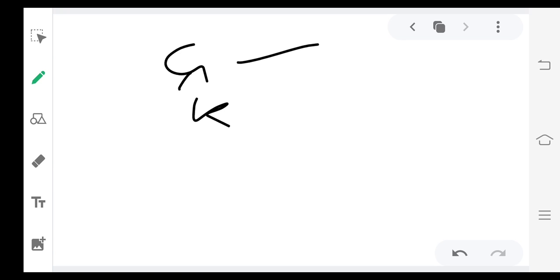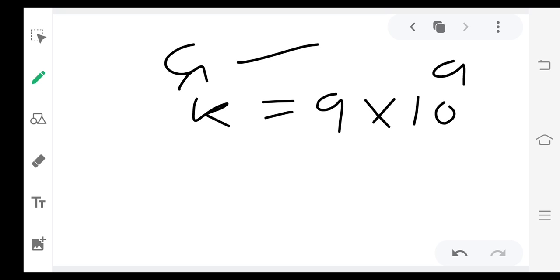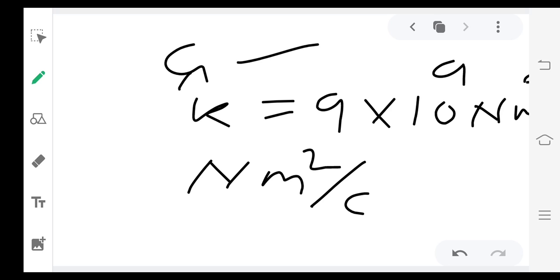Electrostatic constant, and its value is 9 into 10 raised to power 9. Its unit will be Newton meter square per Coulomb square. This is the value of K, the electrostatic constant. But again the question arises: what is K, and where is it coming from?